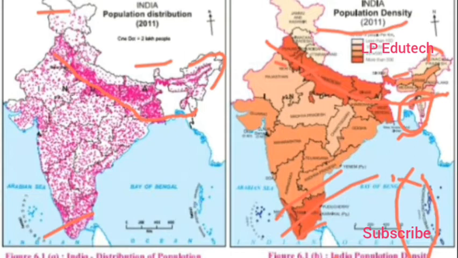Now next question. On the basis of the maps given above, classify the distribution of population in India in the following table. There is one table given and we need to classify the population. For less than 100, we need to give the names of the states or union territories. Then the numbers 101 to 250, 251 to 500 and more than 501. It is population density per square kilometer. So let's just go ahead.